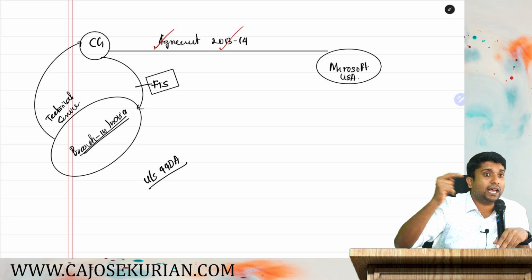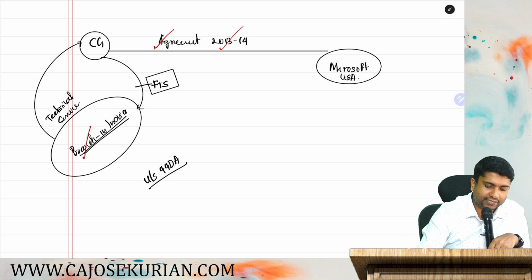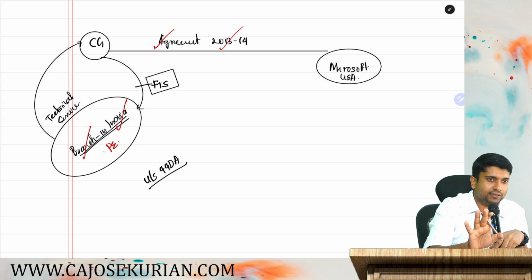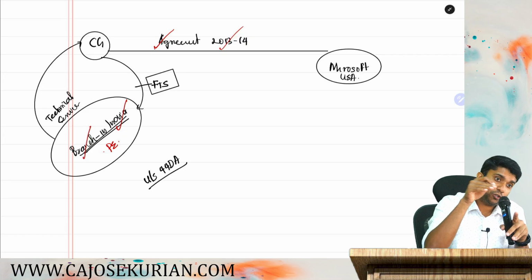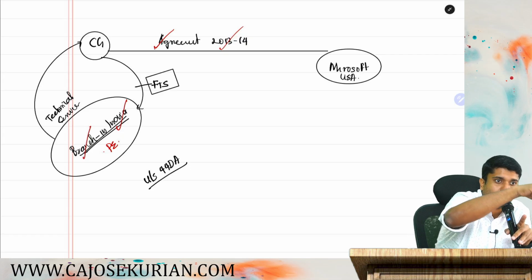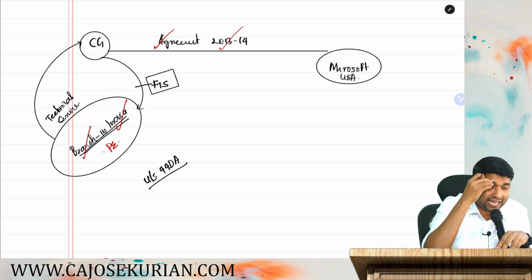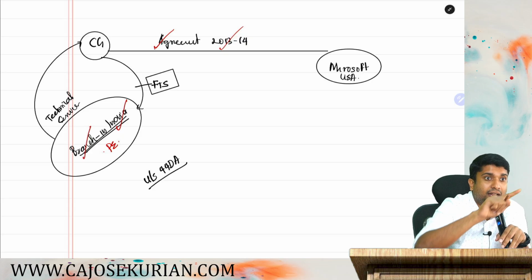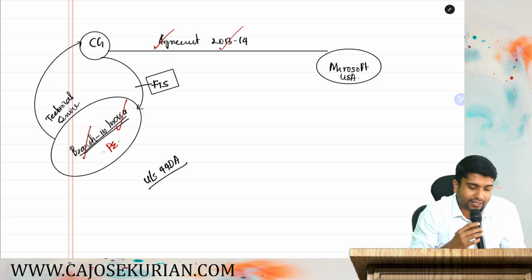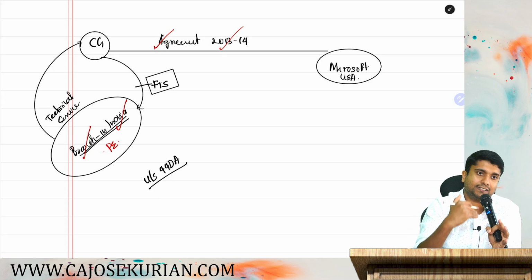That the non-resident should have a branch, a permanent establishment in India. He does have a branch in India, and this can be called a permanent establishment. Branch is always a PE. Branch is always a permanent establishment. And what is the third condition? There should be a branch, and the tech services should be effectively connected with the branch. And here we do have a branch, and the tech services are connected with the branch, and the branch is providing the tech services and earning the FTS, and hence what we can say is this fees for technical services is connected with the branch. So all the three conditions are satisfied.